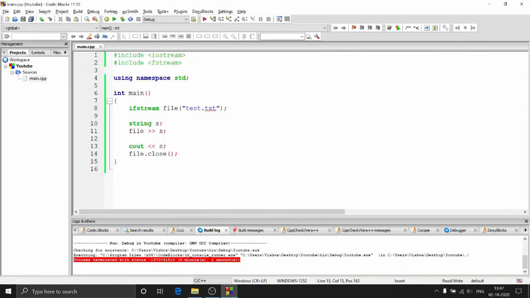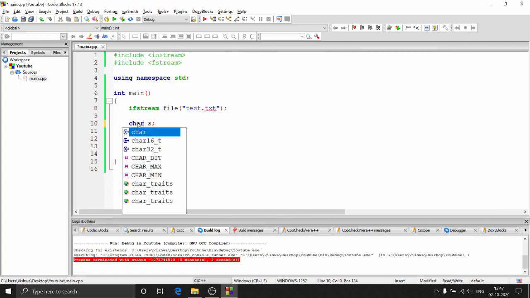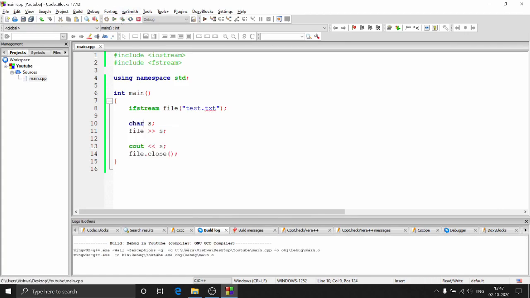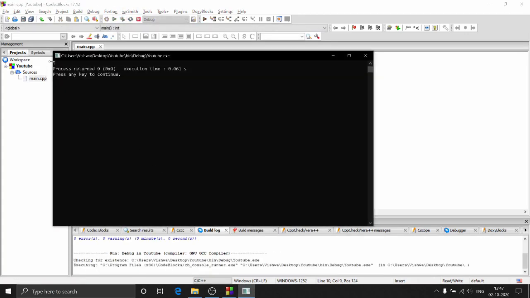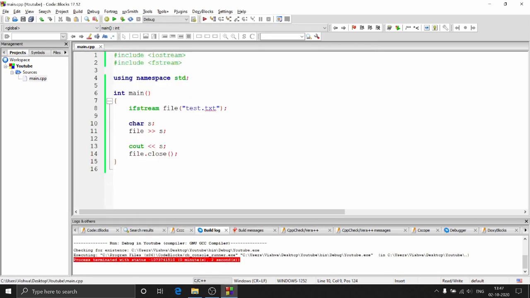And now if I change this to a character, if I do char, and now if I run this, I'll be getting the first character, which is t, right? Now, how do I read the whole file? Whenever you write a file and do file.close, at the end of the file you have a special character which is not visible, known as the end of the file character, or the EOF.